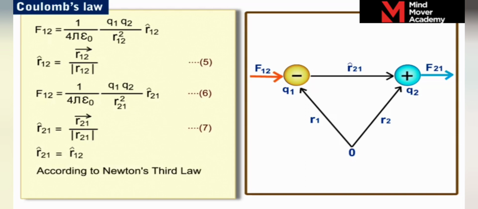According to Newton's third law, q2 experiences an equal and opposite electrostatic force to the one experienced by q1. Therefore, we can write F21 is equal to minus F12.